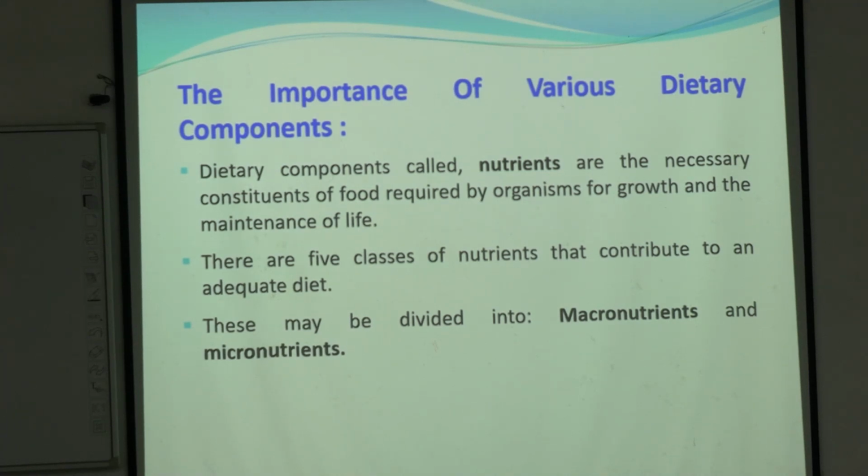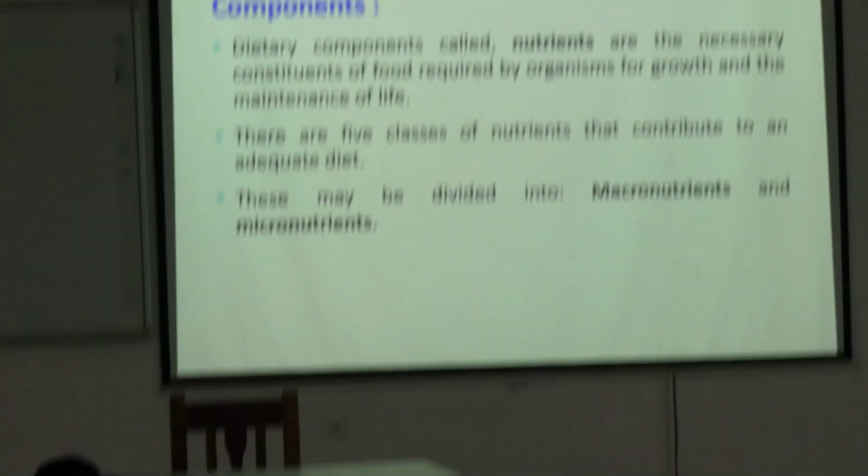Why are they called macro and micro? Why this differentiation? Because of the required amount, okay, and the function. The function of macronutrients is to provide energy and to supply the structural parts, whereas the micronutrients help in the metabolism and partially in the structural part.